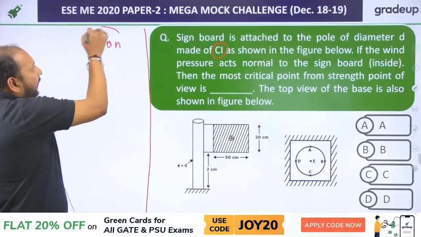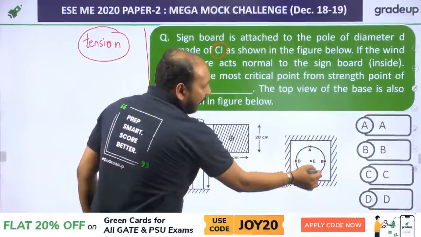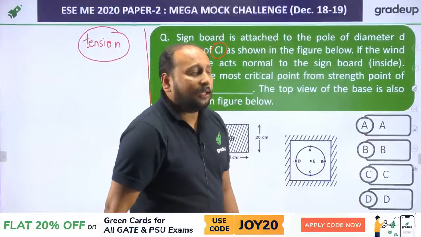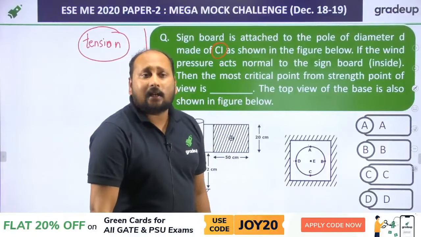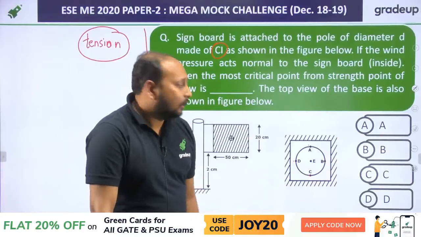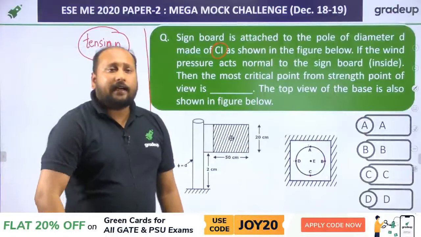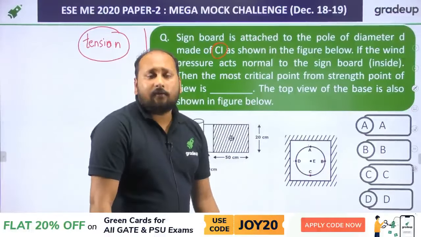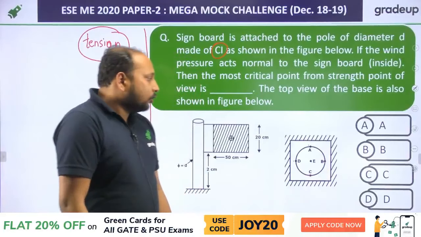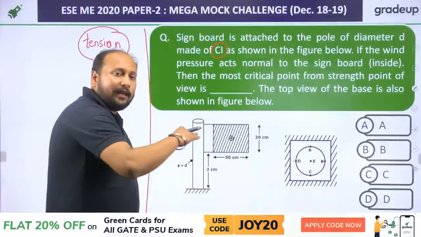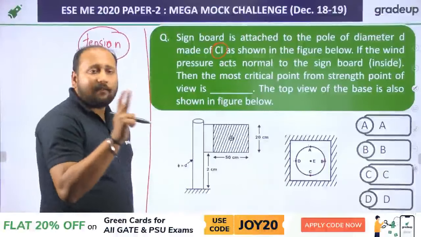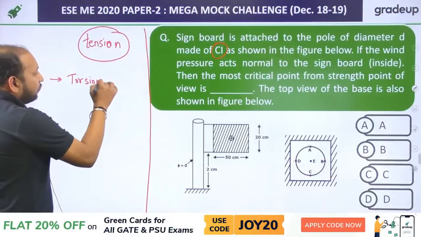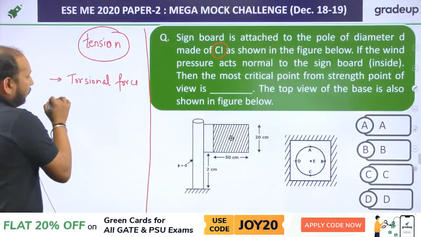So if I am able to get which of the points is having the maximum tensile force, that is weak in tension. Pranchal, always remember the brittle materials are always weak in tension, not in compression. Clear? So if I am able to find out which point is having the maximum tensile force, that point will be the weakest or the critical point. Clear? So let us see what is happening. The wind is moving like this. So basically we are having two forces, torsional force and bending force.